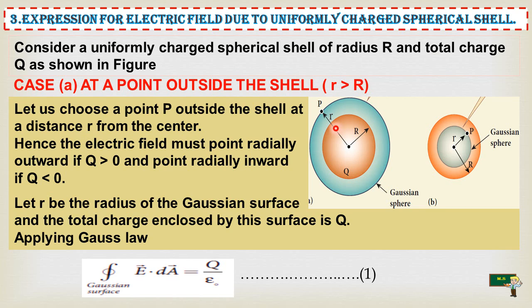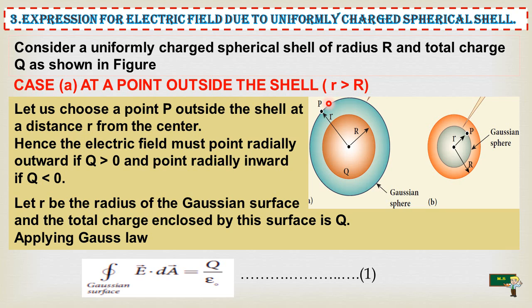See, consider this like the Earth. This is the center position and the charge q is inside. This is the outer side of the Earth. That means this capital R is the radius of the Earth, and this is the small r, and the point P denotes the satellite away from the Earth. Okay, I think now you can understand easily.